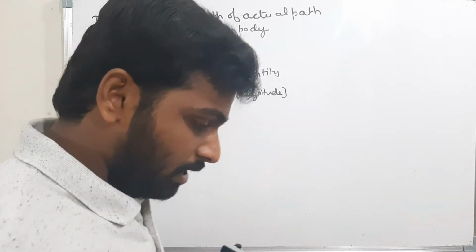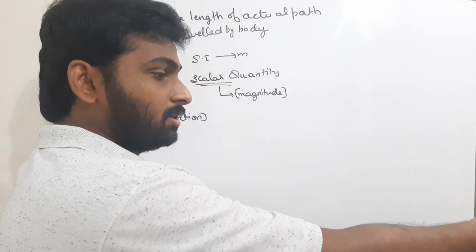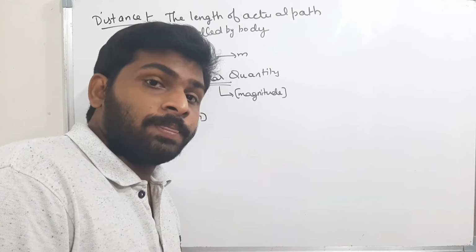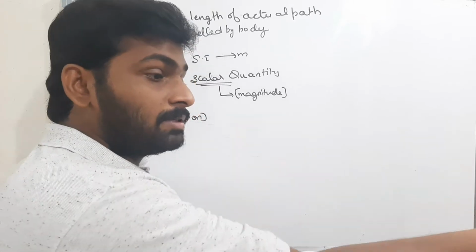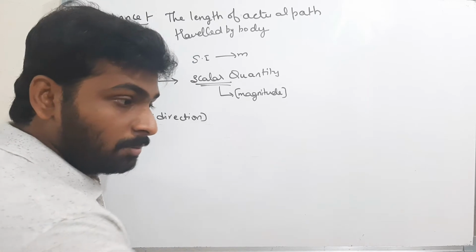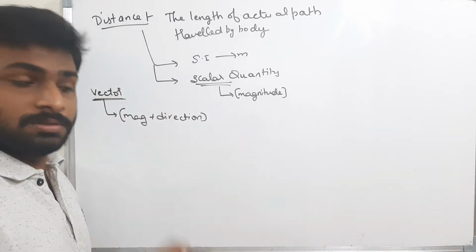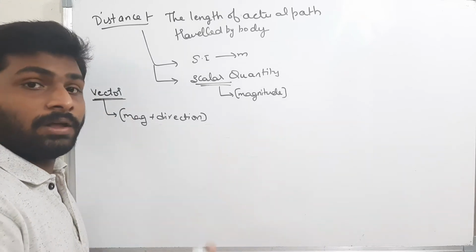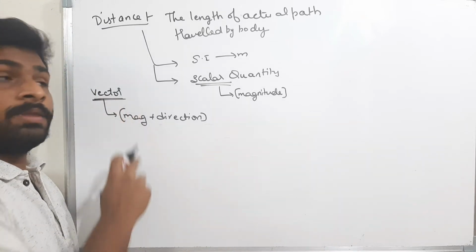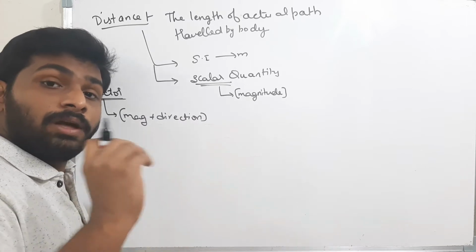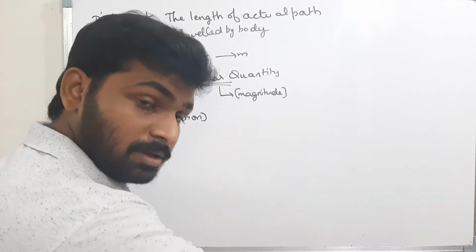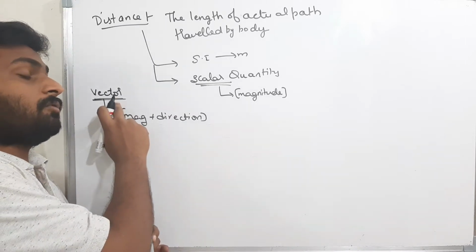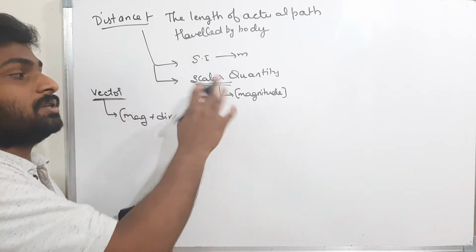Now I am standing here, I go 10 kilometers in this straight direction and then turn right for 5 kilometers. What is the total distance traveled? The total distance traveled is 10 plus 5, which is 15. Even though I am changing the direction, I won't bother about the direction. Simply, I count the length, the magnitude, that is 10 plus 5, 15. But if I am finding other quantities, which are vector quantities, I have to bother about the direction: 10 kilometers in one direction plus 5 kilometers in another direction. Those types of quantities are vector quantities. But distance is a scalar quantity.